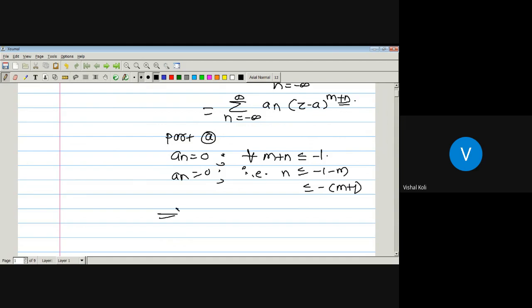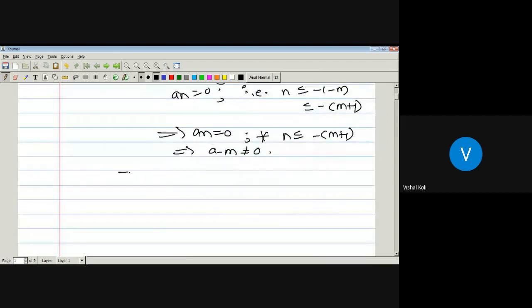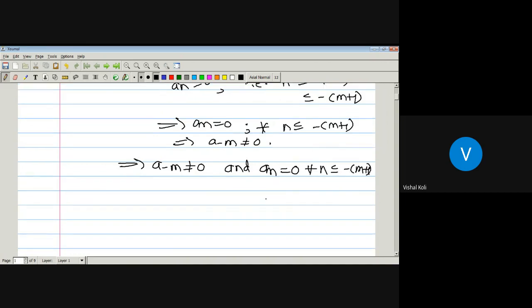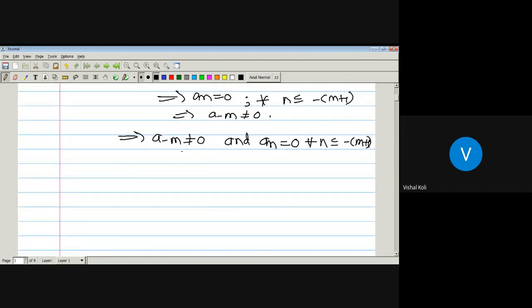So a_n equals 0 for all n less than or equal to minus m minus 1, which implies that a_{-m} is not equal to 0. So here a_{-m} is not equal to 0, and a_n equals 0 for all n less than or equal to minus m minus 1. Okay, it means that its principal part contains some finite number of terms, and that is what we had to prove, and hence the required result.